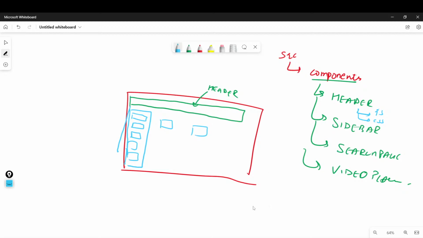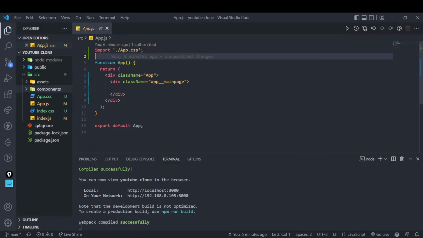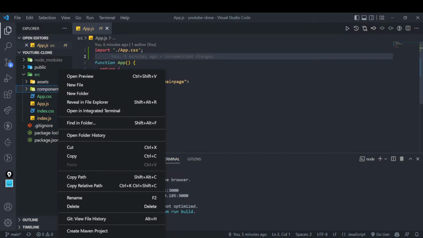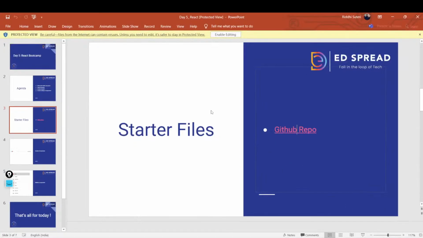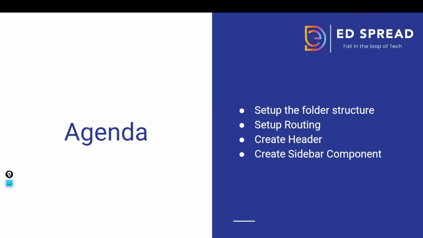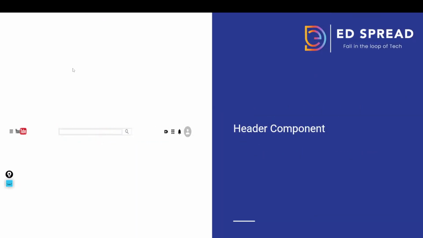So if that is clear, now let me quickly jump into this part and let's create this folder, right? Component is already created. Let's see what we will be creating in today's class, because you need to know. So the very first thing that we will be creating will be your header component. In the header component, you can clearly see what we have on the plate. We have this much.